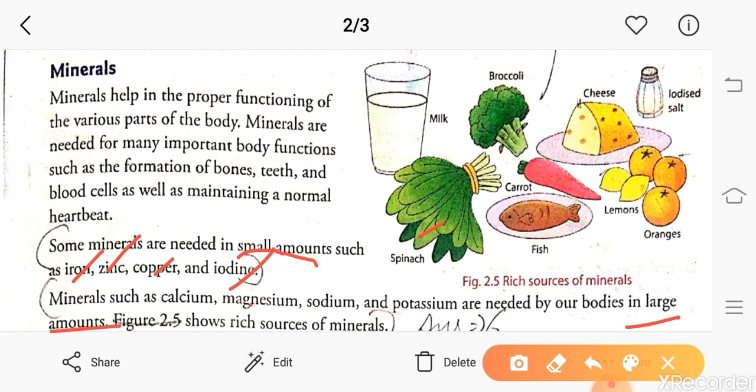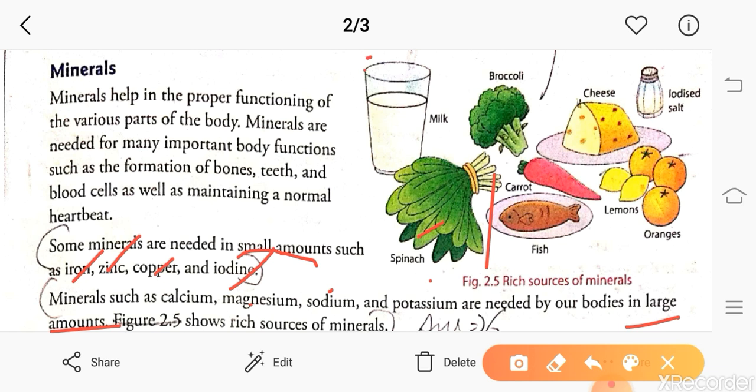We get iron from spinach, and iodine from salt. Minerals which are required in large amounts are calcium, magnesium, sodium and potassium.